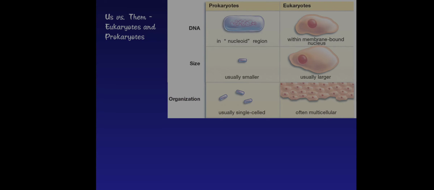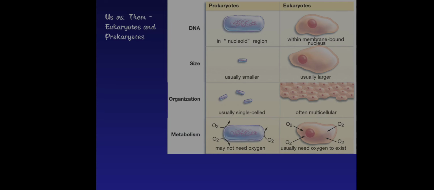Organization: a prokaryotic cell is usually single-celled, and eukaryotic cells are often multicellular. Metabolism: a prokaryotic cell may not need oxygen for survival, but a eukaryotic cell usually needs oxygen to exist.